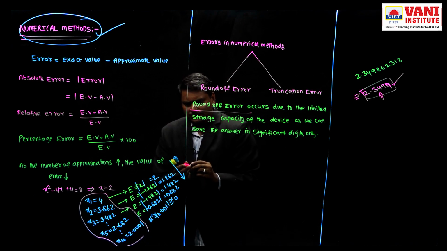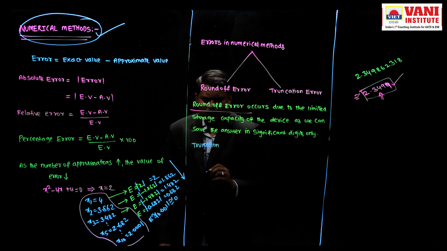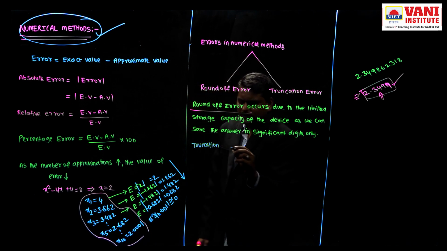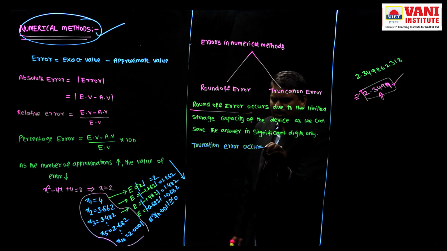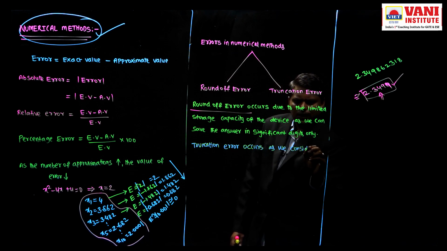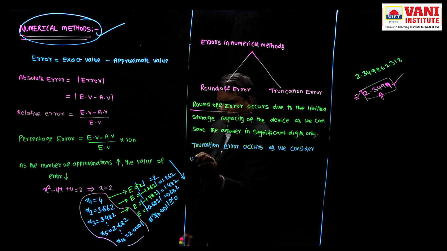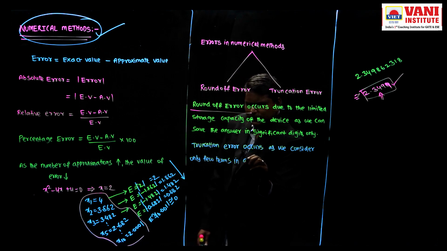Next, truncation error. Why does truncation error occur? Truncation error occurs as we consider only a few terms in an infinite series.